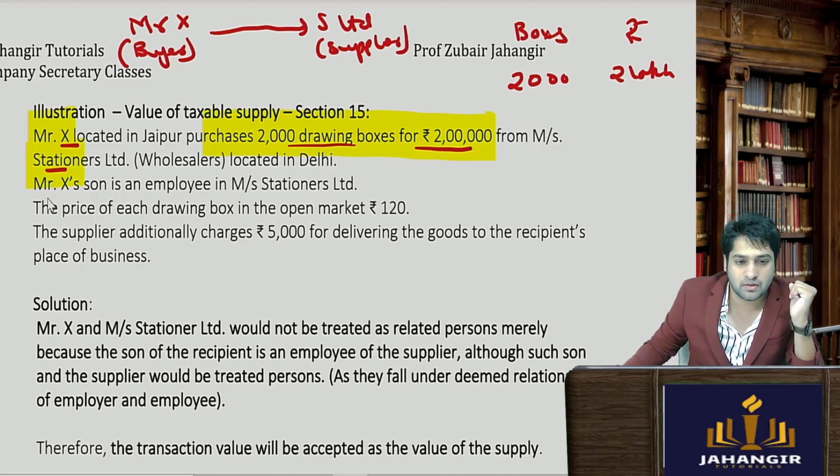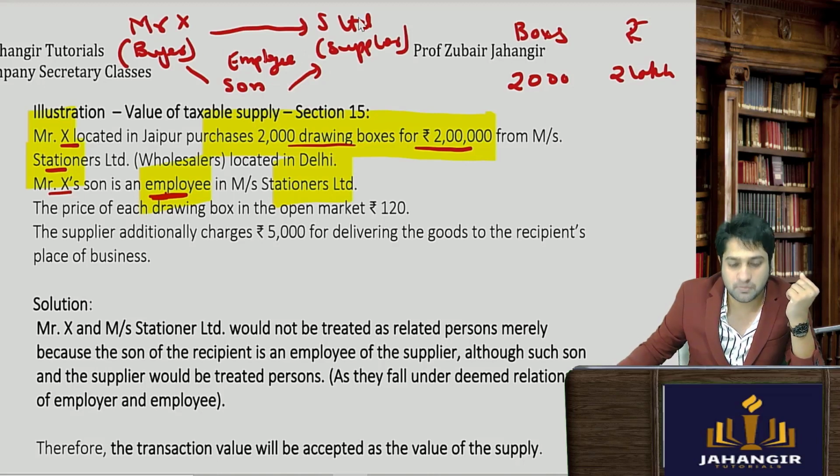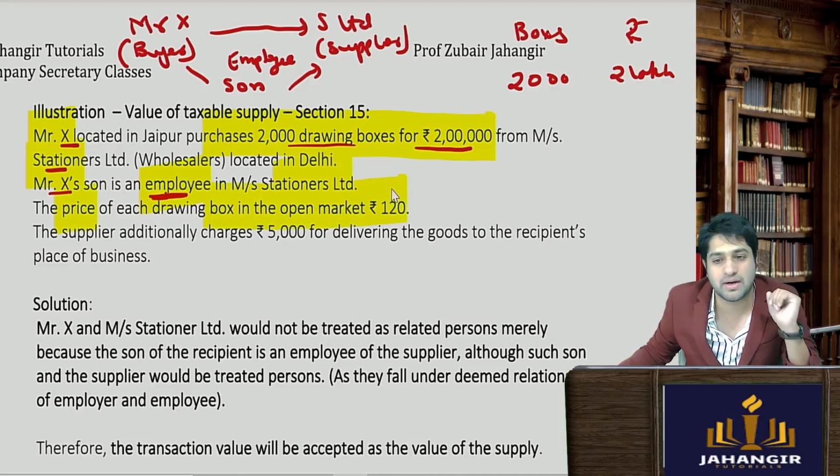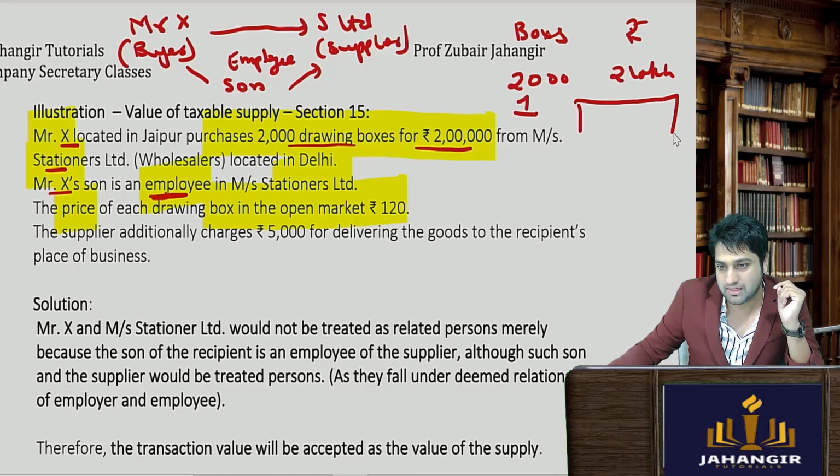Simple. Now Mr. X's son is an employee in Stationers Limited. So he turns out to be an employee of Stationers Limited. Now the price of the drawing boxes in the open market is rupees 120 per piece. अब उसको क्या रेट से मिला है? उसको 2,000 ड्रॉइंग बॉक्सेस 2 लाख रुपए के मिले हैं. मतलब एक बॉक्स कहीं ना कहीं उसको क्रॉस मल्टीप्लाई करोगे तो 100 रुपीज का पड़ा है.